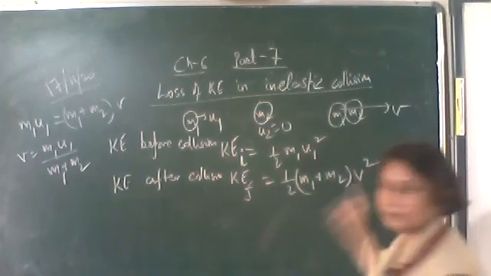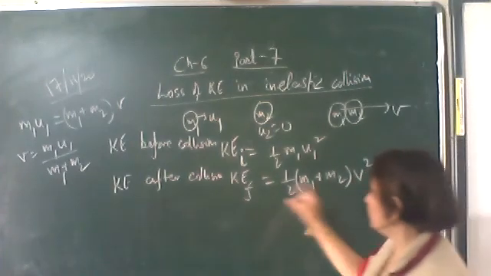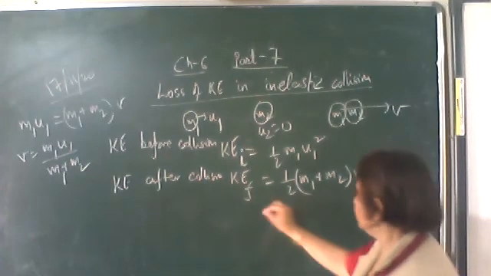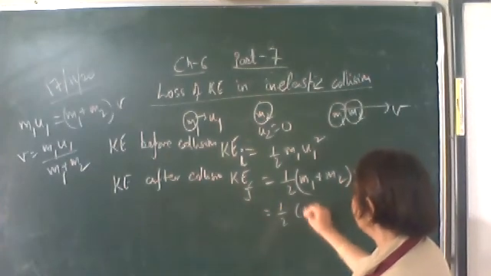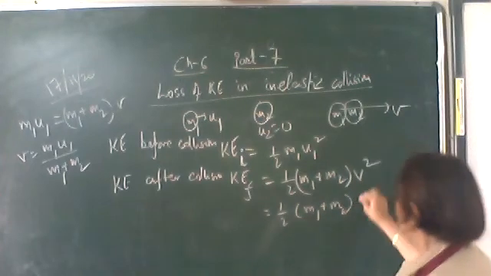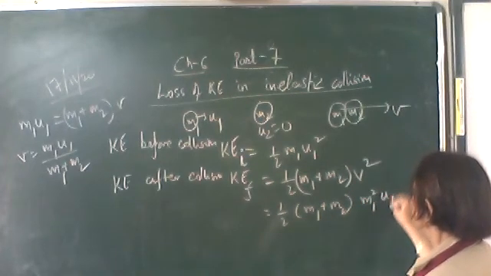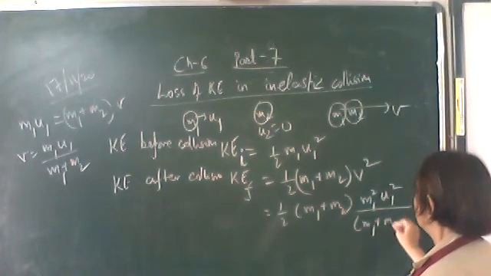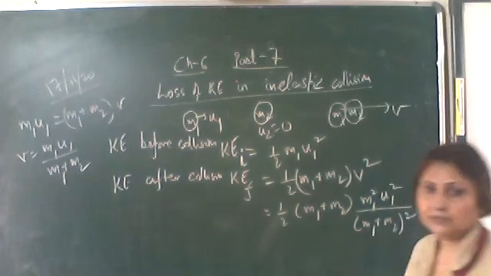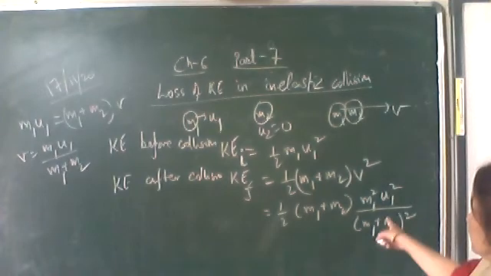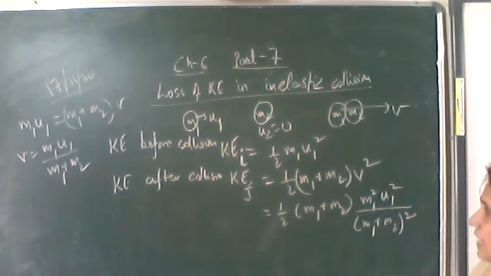Substitute it over here. This v we have determined using conservation of momentum. So we get half m1 plus m2 times m1 square u1 square upon m1 plus m2 whole square. Simplify and get the expression. This is the kinetic energy after collision.